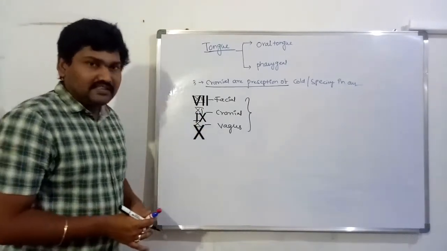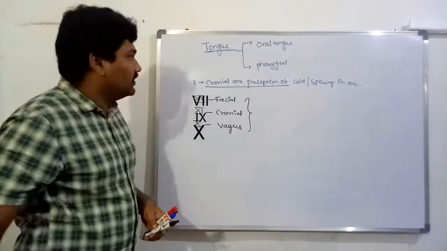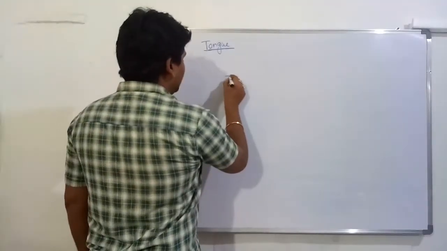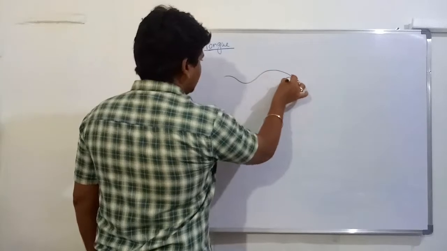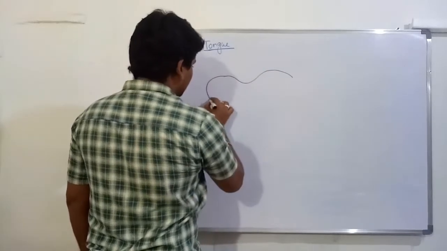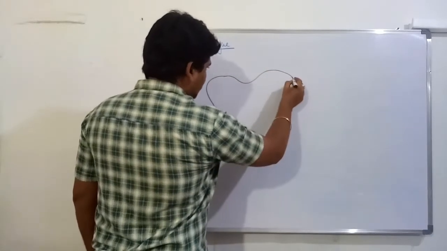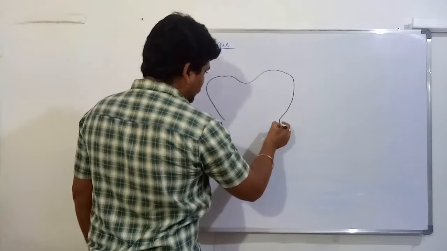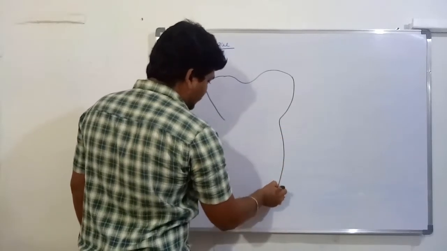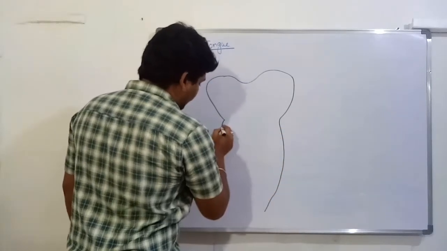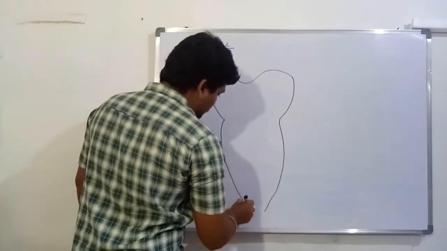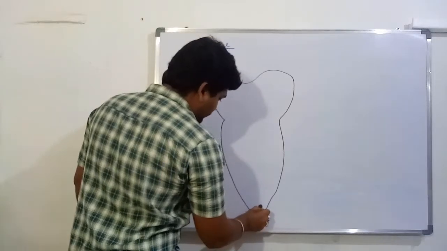Next one, let's draw the diagram of the tongue. The posterior one is wide, the anterior portion is sharp, meaning pointed in position.